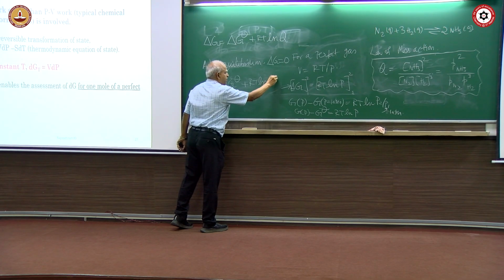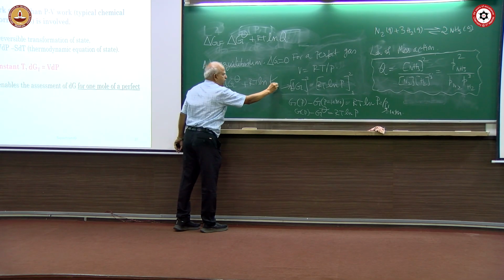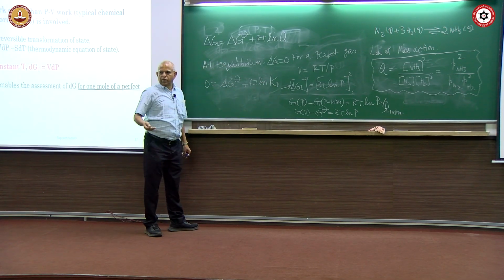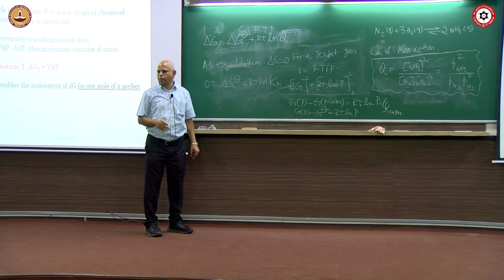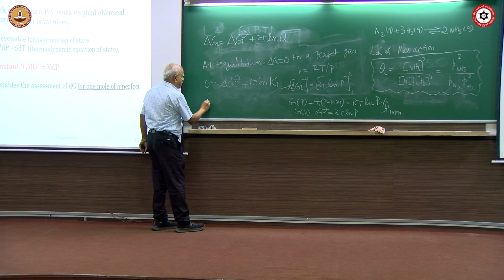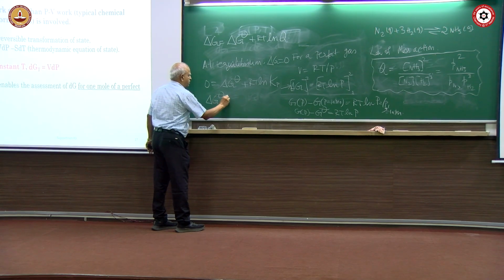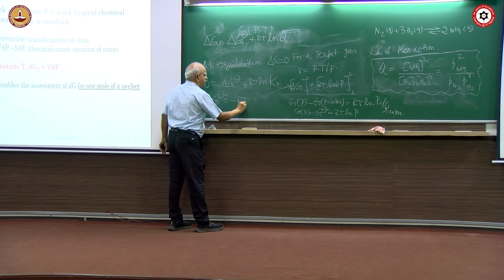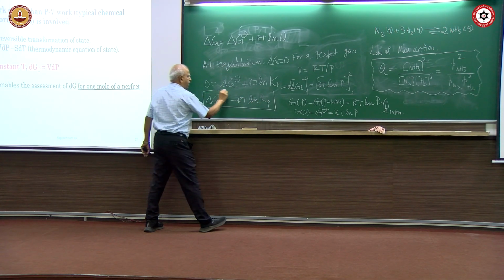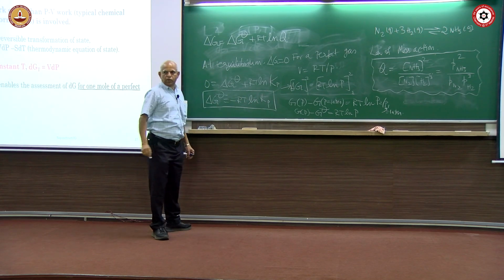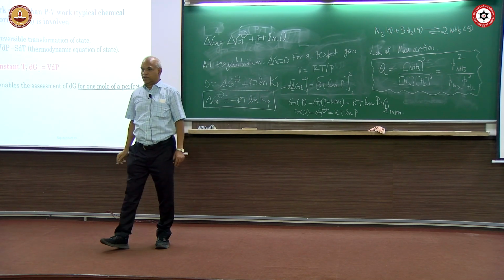Q becomes K or Kp, pressure equilibrium constant or concentration dependent equilibrium constant. In this case, pressure is more suitable because terms are involving pressure. So, delta G naught equal to minus RT ln Kp. This is one of the fundamental relationships that relates equilibrium constant to the free energy change.